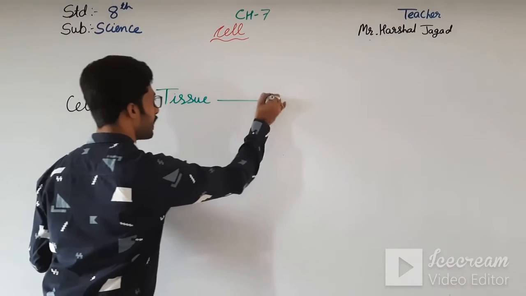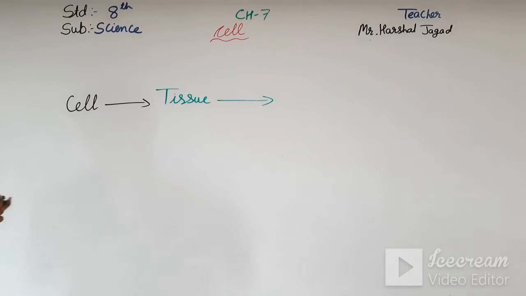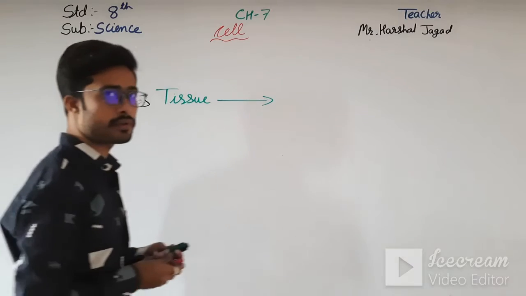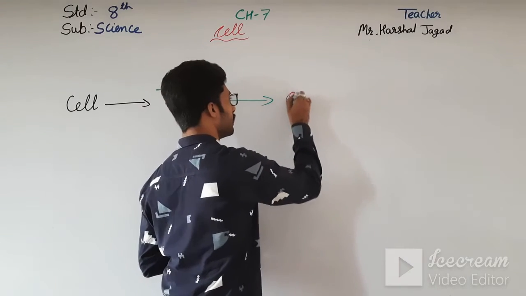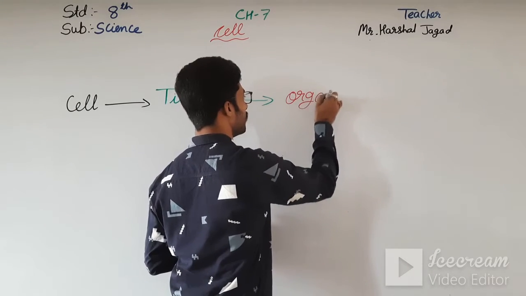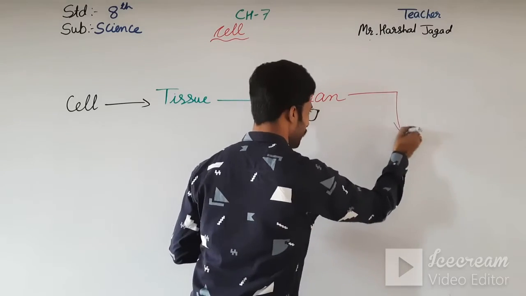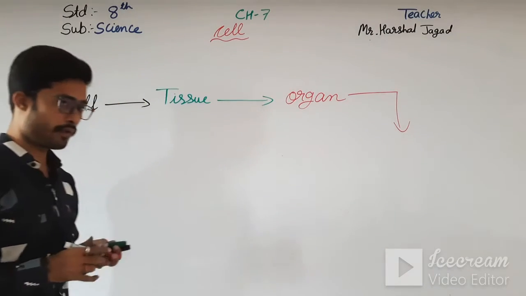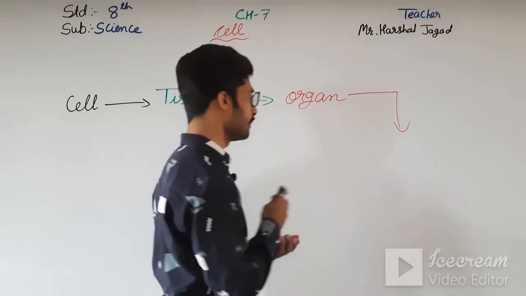Lots of tissues form an organ, and then two or more organs form an organ system.